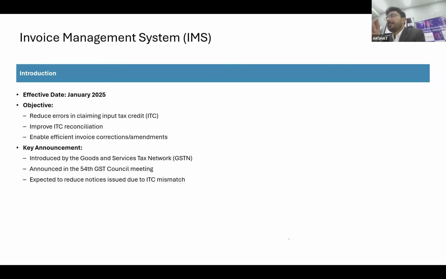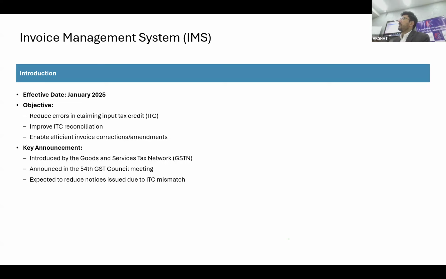So limited point on IMS. We all know that anyway it is going to be mandatory in near future, and IMS is nothing but generating the 2B in a filtered way. Your 2B may contain some of the credit which you may be claiming at a later point of time, but while adopting the IMS, your GSTR 2B will be such that you only claim the credit which is relevant and applicable for this tax period. You park the credit other way around, and that will be available for taking action from the subsequent one. This is what the limited purpose of IMS is.